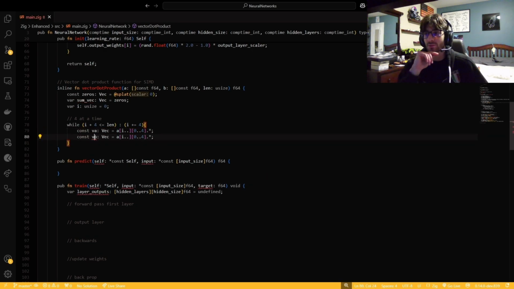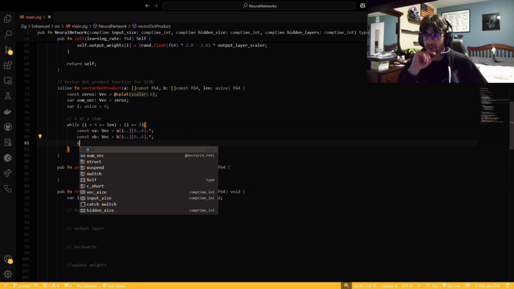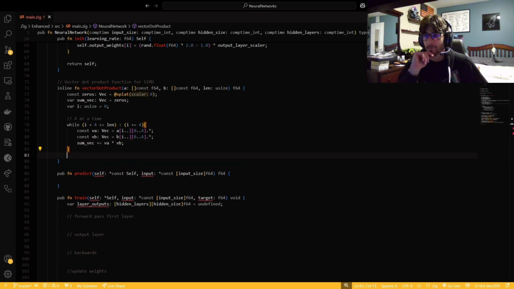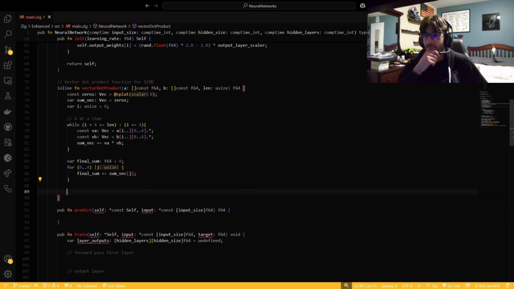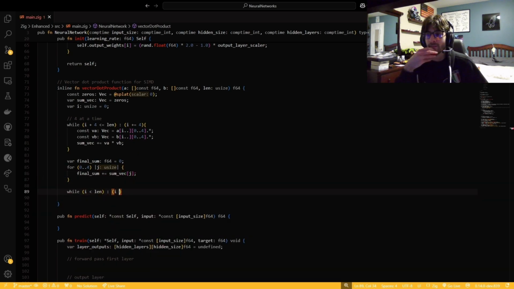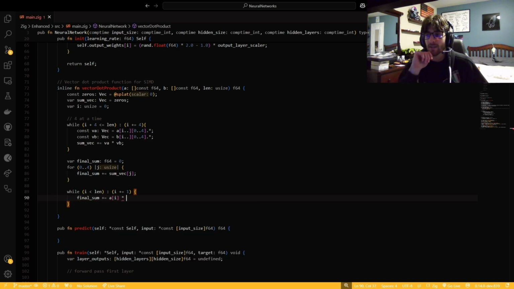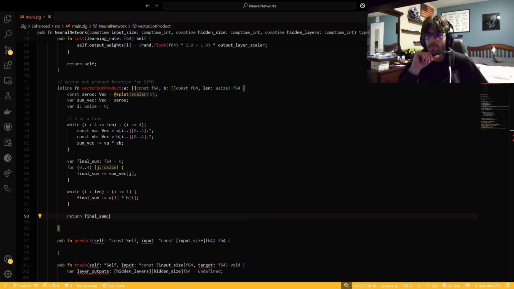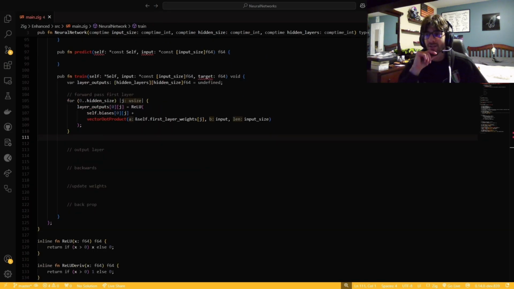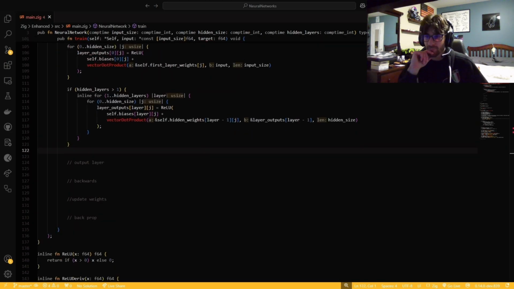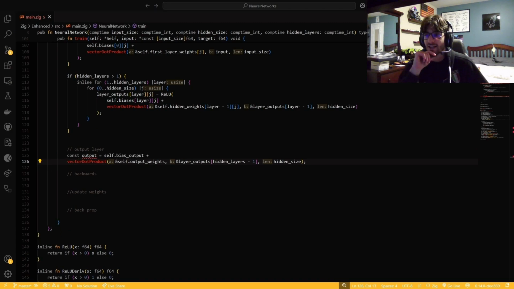But yeah, going through here and doing some vector dot product, so that we can have vector dot product. You need that for neural networks. We were doing it from scratch every single time. I'm not sure how much of this I copied and pasted. I hope a decent amount, because I don't want this video to be too long.